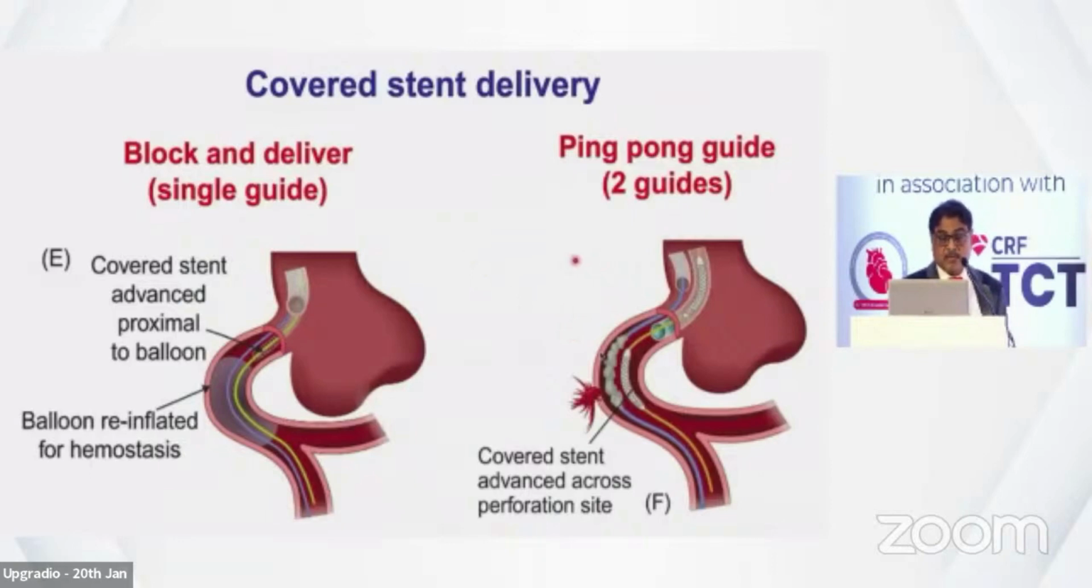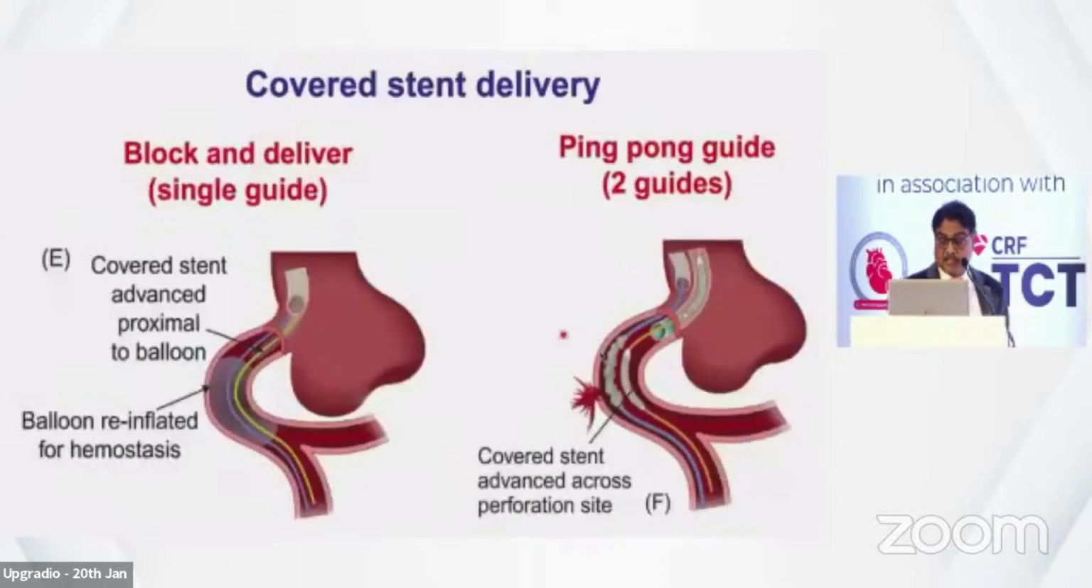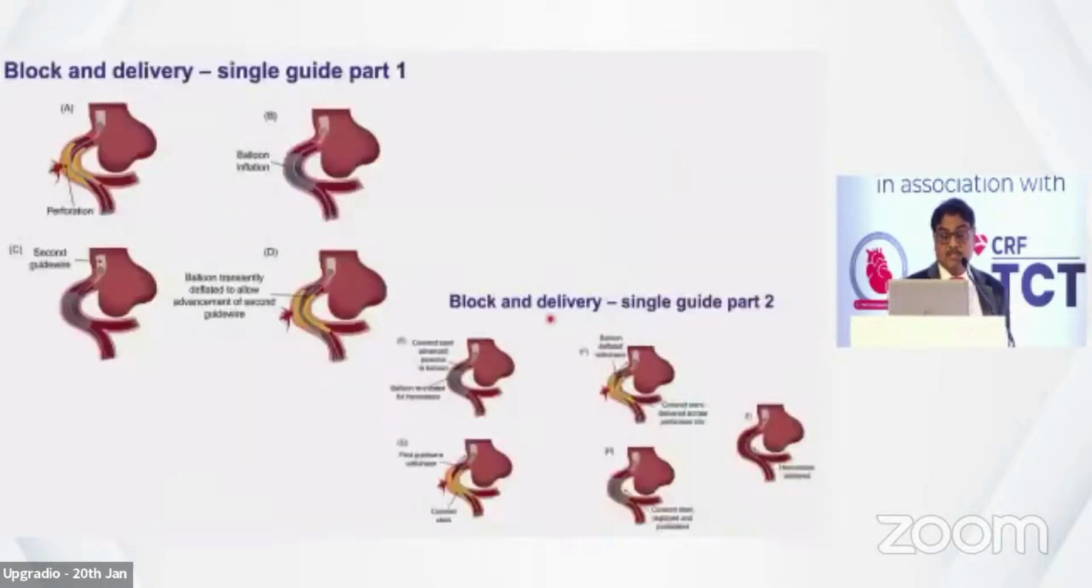Another is the 2 guide technique, also known as the ping pong guide technique. Your guide is 5, 6 or 7 French, and it cannot accommodate two things, particularly the Graftmaster. So you have to take another guide. Put one guide just outside, let the balloon be there, inflate the balloon, put the other guide, deflate the balloon quickly, wire it, and again inflate it. Take the covered stent till this portion. You can see here in this slide. So these are the different techniques by which you can put the covered stent.